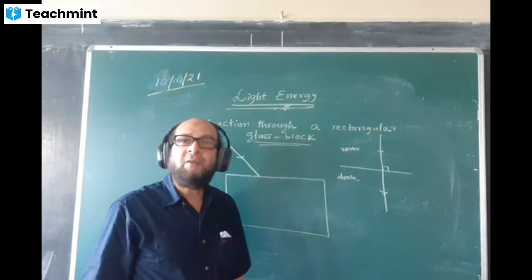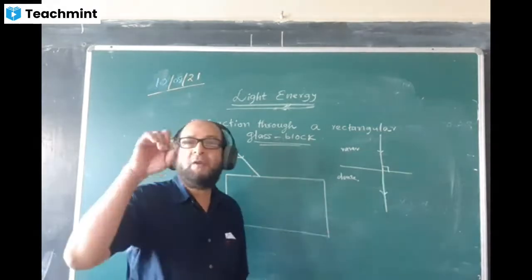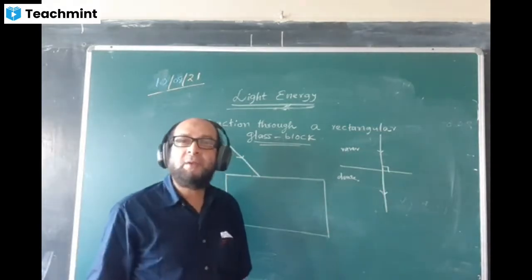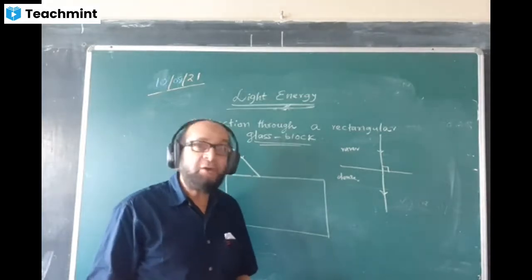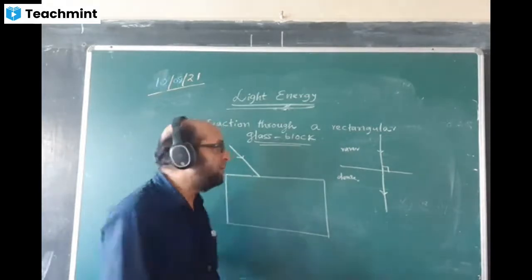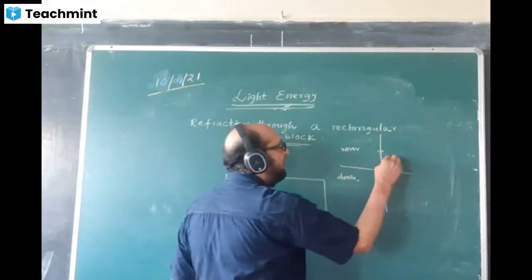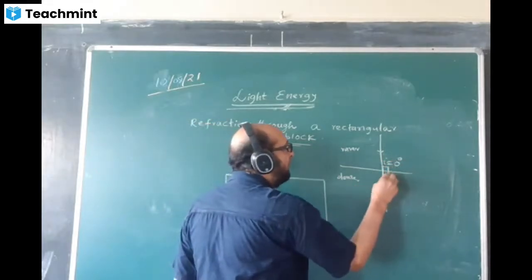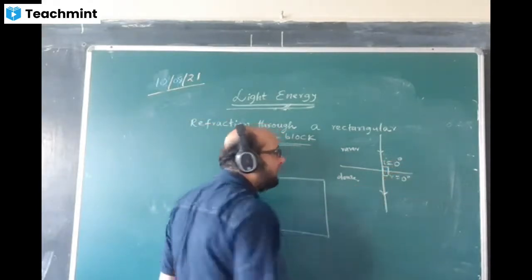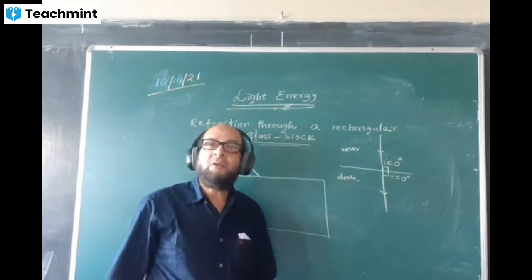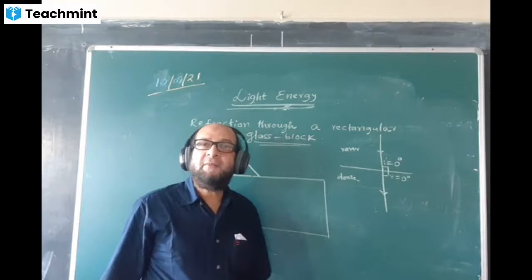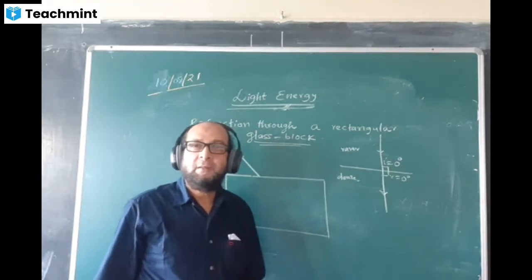And in this case, how much is the angle of incidence? How much is the value of I? The angle of incidence is 0 degree, not 90 degree, my dear boys. When you see 90 degree with the surface, the I value will be 0 degree, and the R value will also be 0 degree. Don't get confused. When I equals 0 degree, then the refraction does not take place.